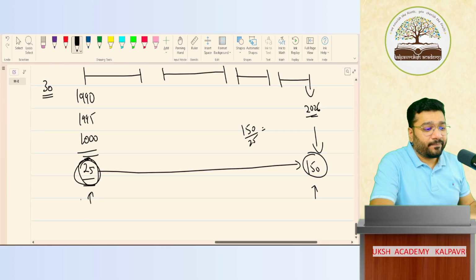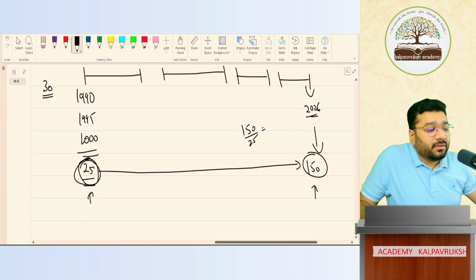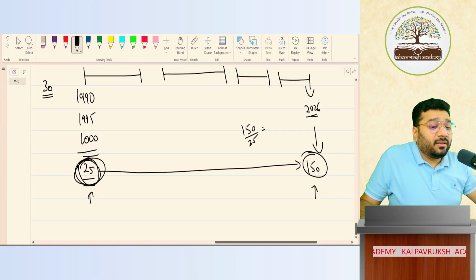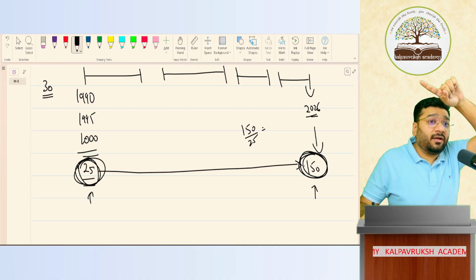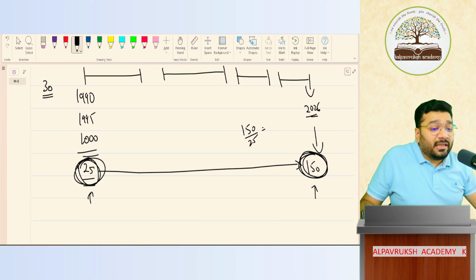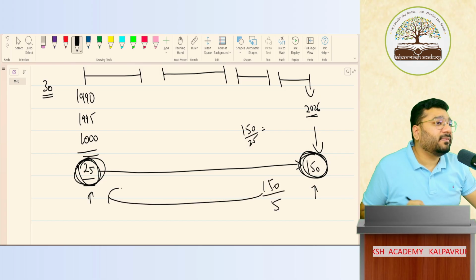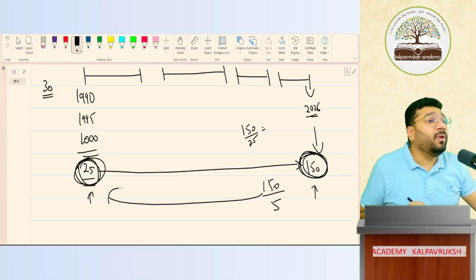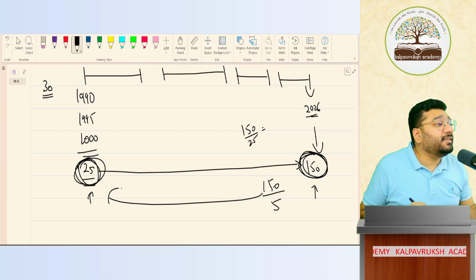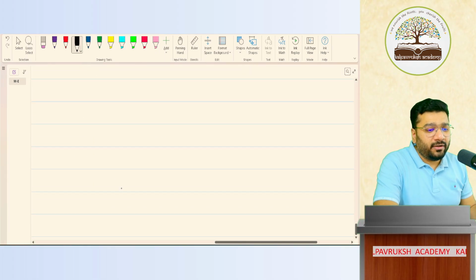So this money, the 150 rupees you're going to pay in future, what did you say? That 150 divided by 5, you record that value here itself. Is it right? Who will consider the effect of change in the time value of money? So that has to be considered. Got it, not got it? So how do we do that? Very simple.